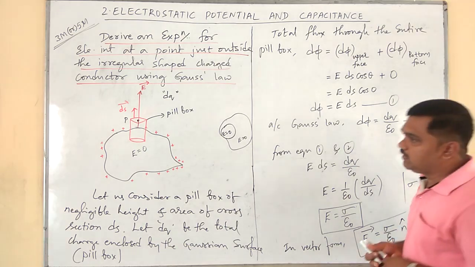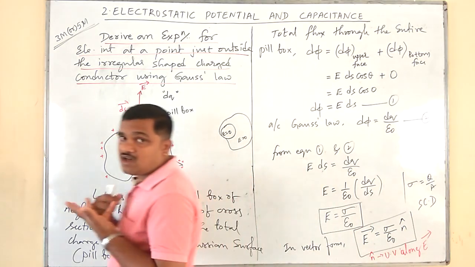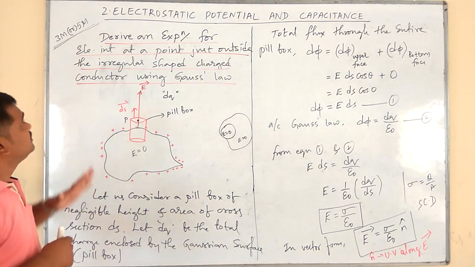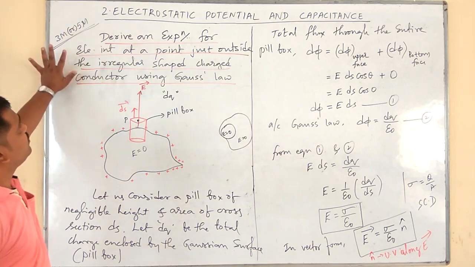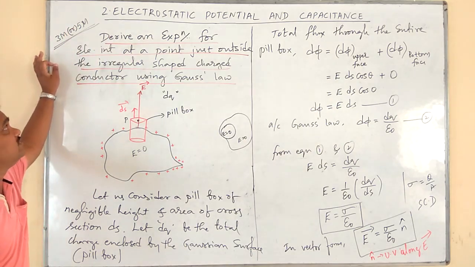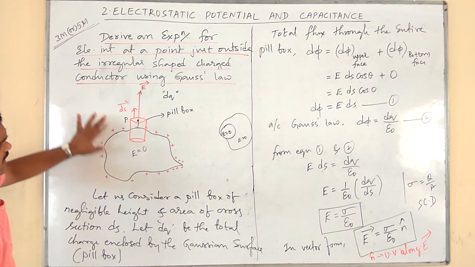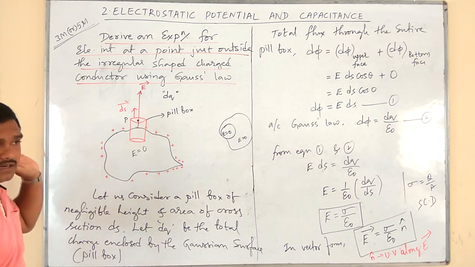Okay. For this, you get either 3 marks or 5 marks. Very important derivation. Derive an expression for electric intensity at a point just outside the irregular shaped charged conductor using Gauss law. So it is an irregular shaped conductor.